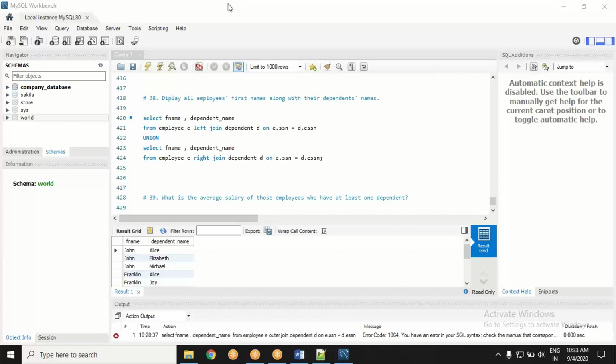Clarity on joins. Yes, if you specifically need outer join, you will have to do it this way.